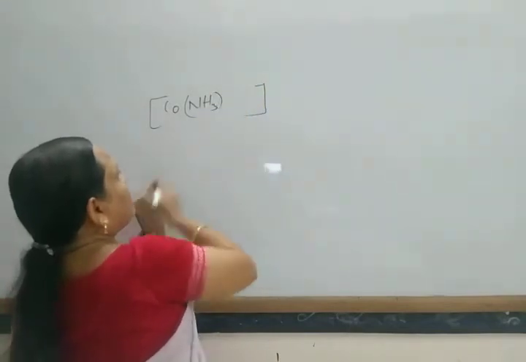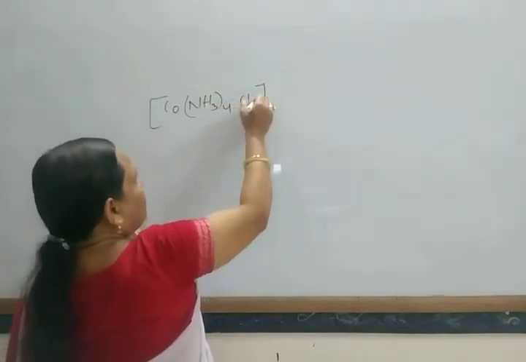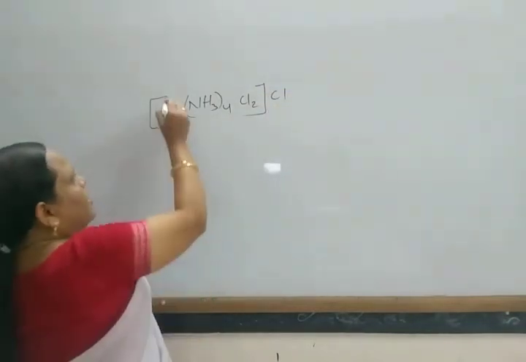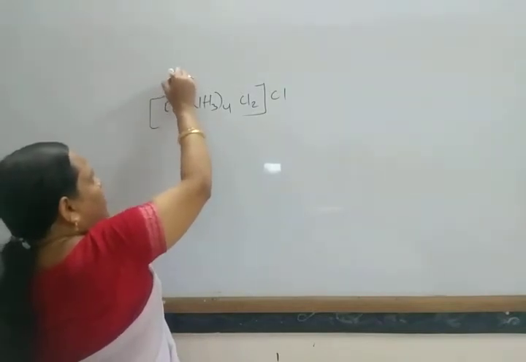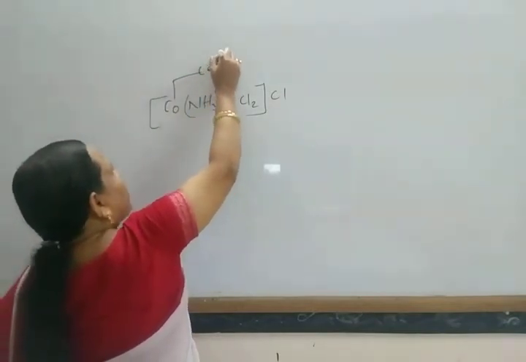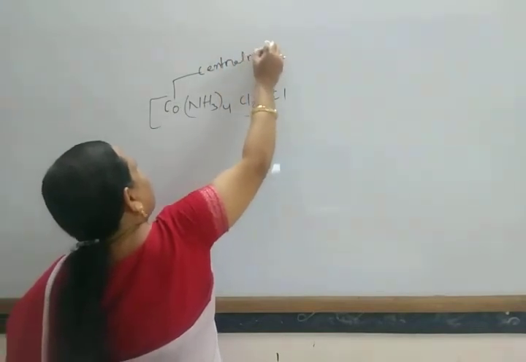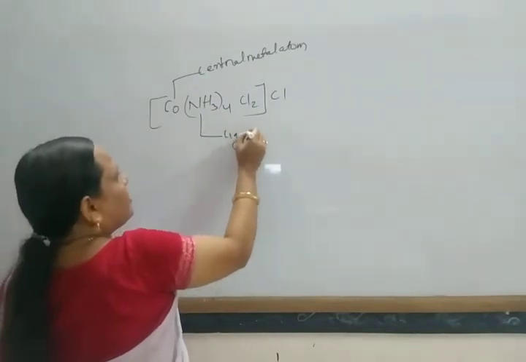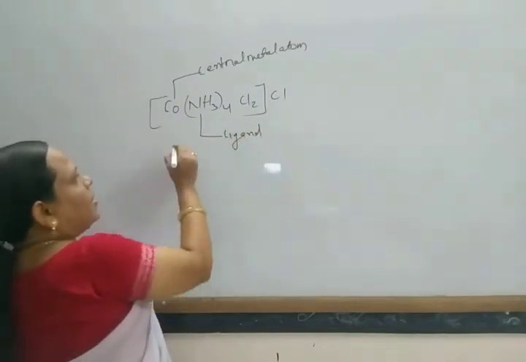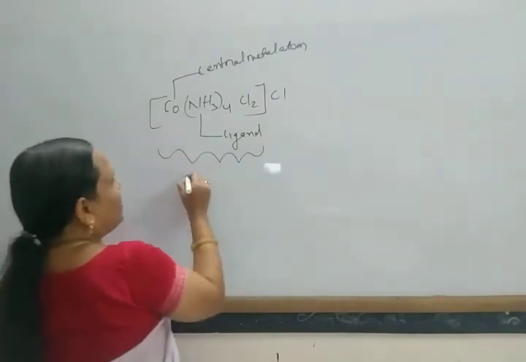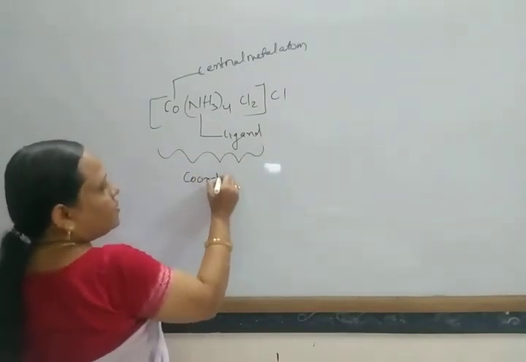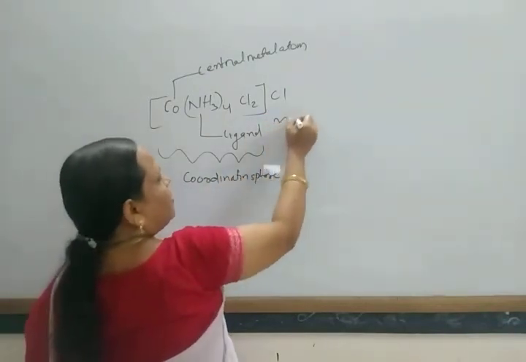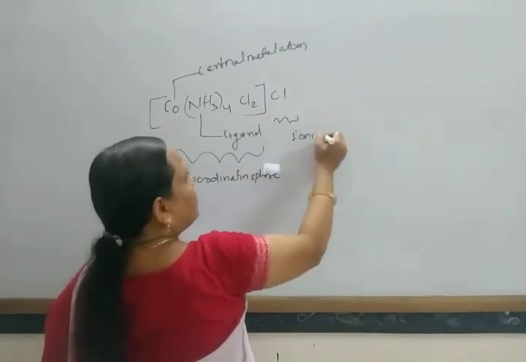Suppose this is given: Co(NH3)4Cl2 and Cl. This is one compound given. So this is the central metal atom. This is the ligand, and this part is known as the coordination sphere. This is the coordination sphere. This is the ionization part.